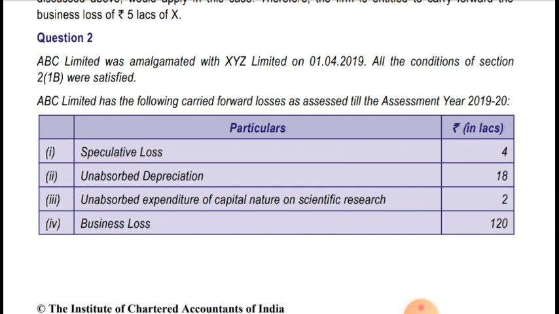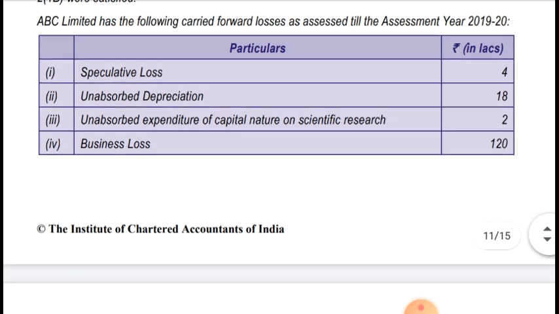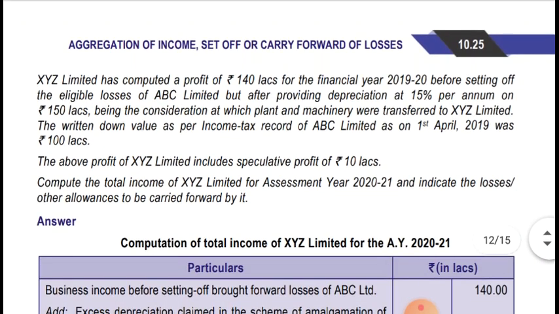The rest, that is unabsorbed depreciation, unabsorbed expenditure of capital nature on scientific research, and business loss, can be set off. There is another thing written: unabsorbed capital expenditure on scientific research will have the same treatment as that of depreciation. Now let's see what the question is further saying.